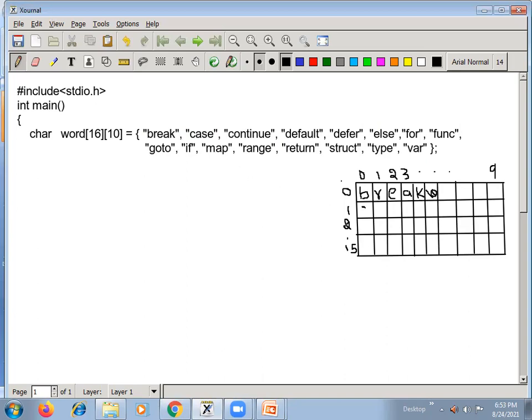Then the second word will be stored in word of 1. So case will be stored here like this. Then backslash zero will be stored here. Like this it continues. Then continue will be stored here like this. Say continue.